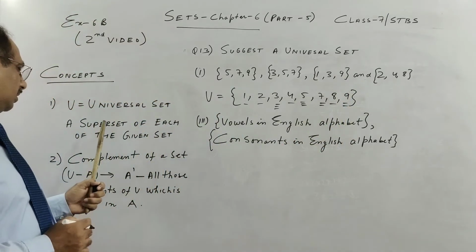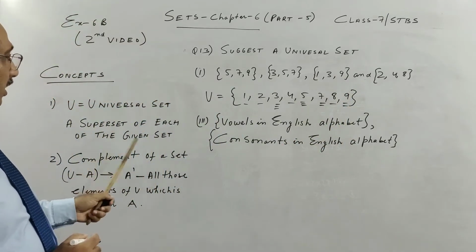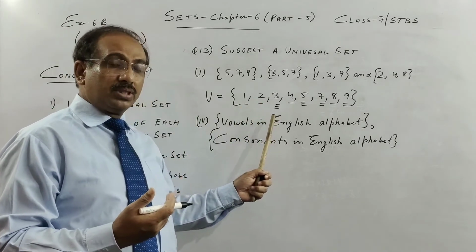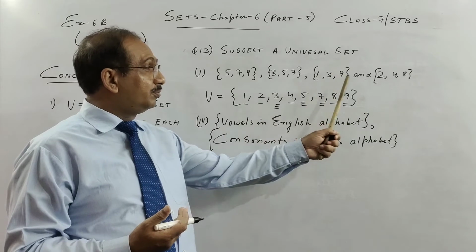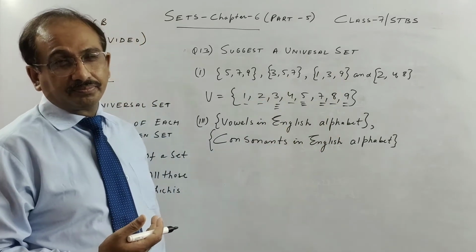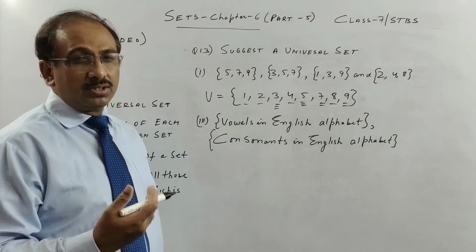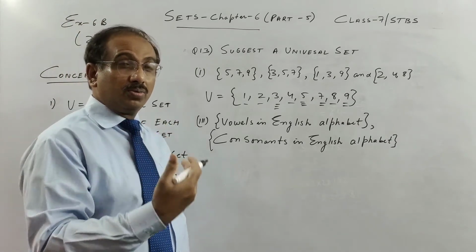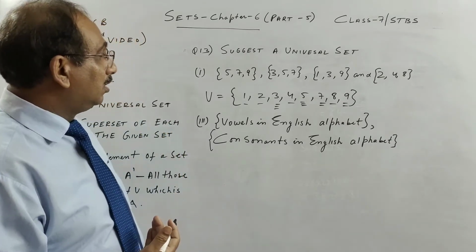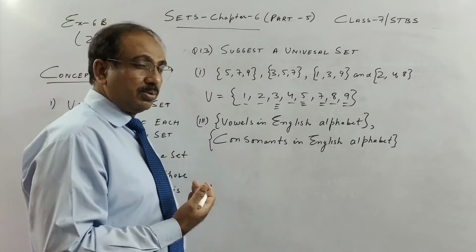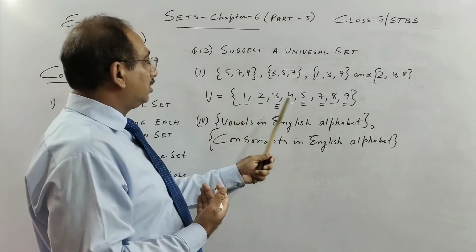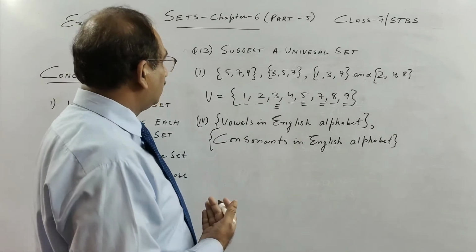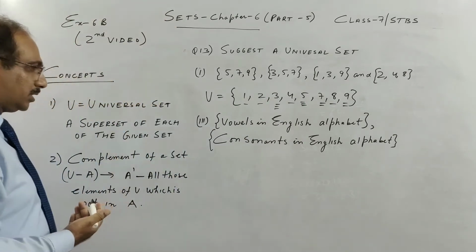So see, all the elements which are there in the given sets. A superset, as I told you, is the opposite of a subset. It has all the elements of the given sets. Like we see, Superman has a lot of qualities, all the good qualities of most of the people. Like that, it has all the elements of the given sets. Therefore it is a superset.